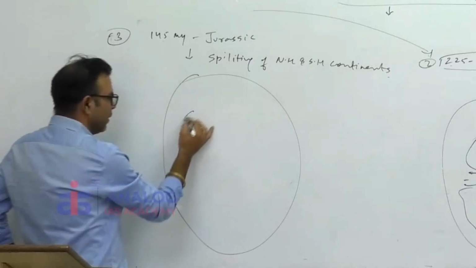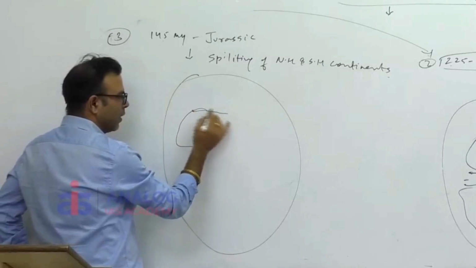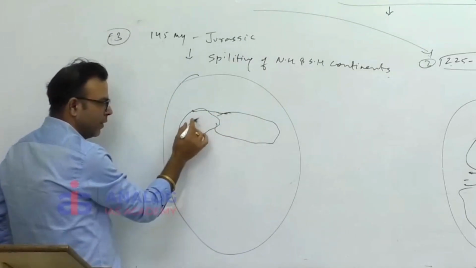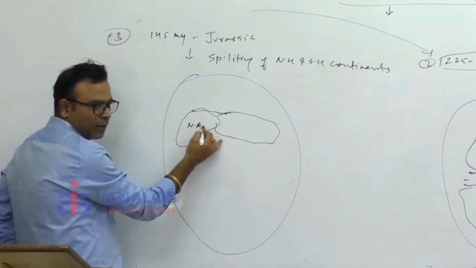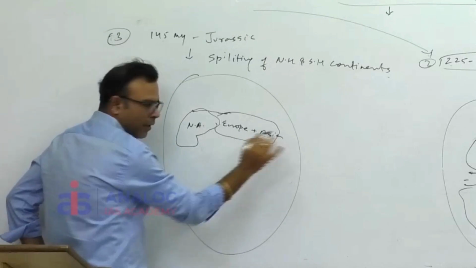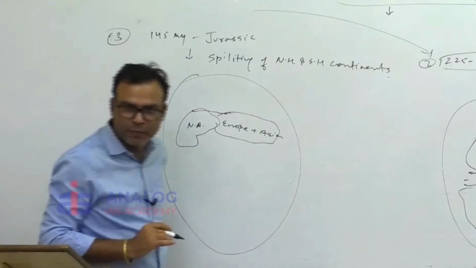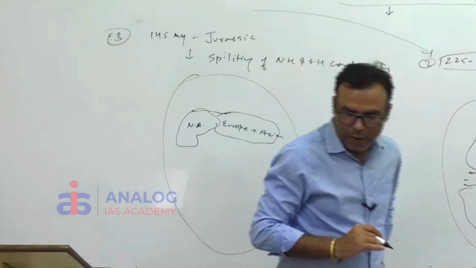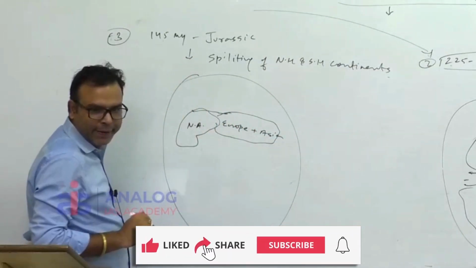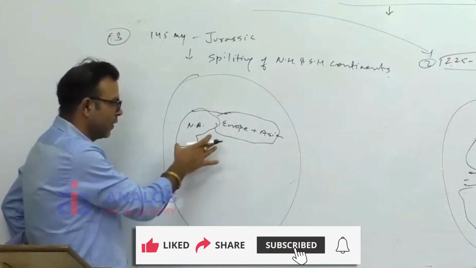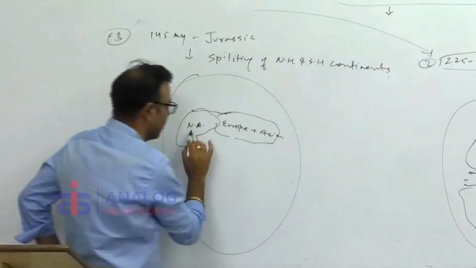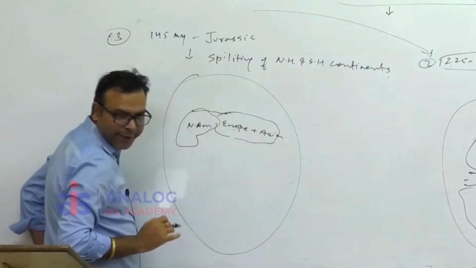So initially, this is one landmass and this is attached with another landmass. You try to understand. This is what called North America. This is what called Europe, and this is called what? This is the situation arise. North America, Europe, and Asia. This is a Laurasian land, northern hemisphere landmass. Laurasia breaks down into North America, Europe, and Asia.